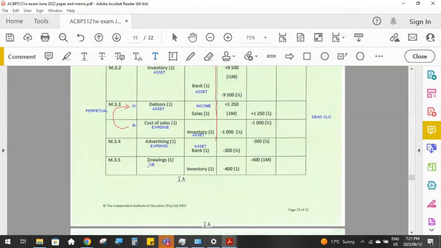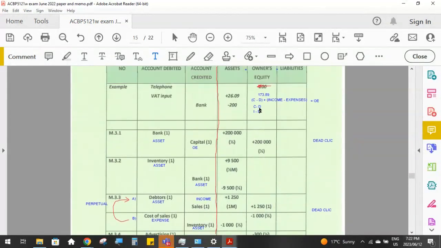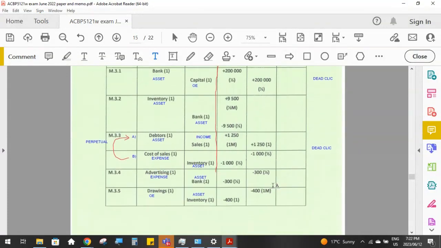So that's an owner's equity account, and inventory is an asset account. So our inventory is decreasing because the owner took the goods, and the owner's equity is also decreasing because we are charging the owner's capital account with the amount of the goods that he took. Okay, so remember again, drawings decreases owner's equity.